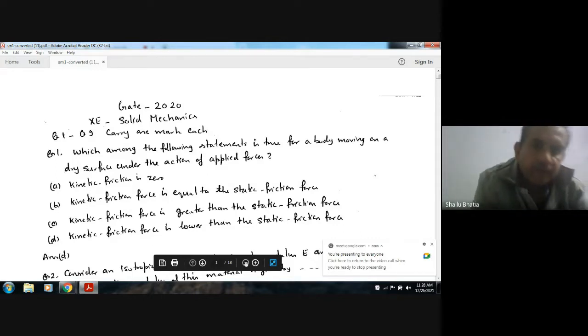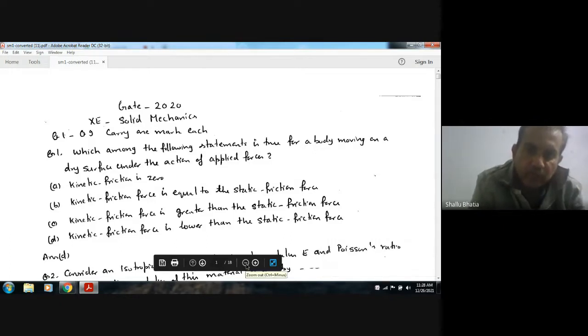Question 1. Which among the following statements is true for a body moving on a dry surface under the action of applied forces? Option A, kinetic friction is zero. Option B, kinetic friction force is equal to the static friction force. C, kinetic friction force is greater than static friction force. D, kinetic friction force is lower than static friction force.